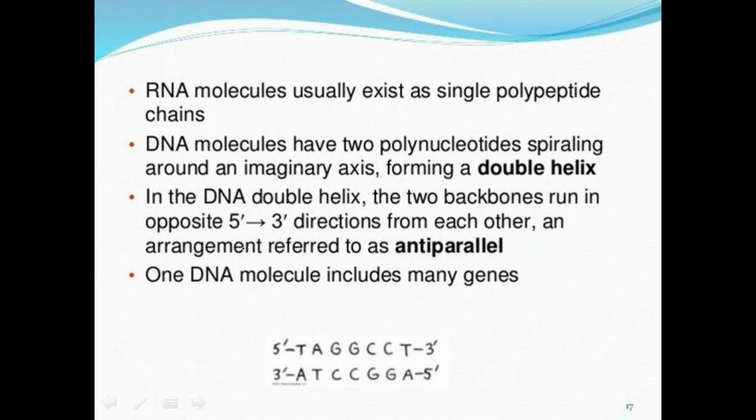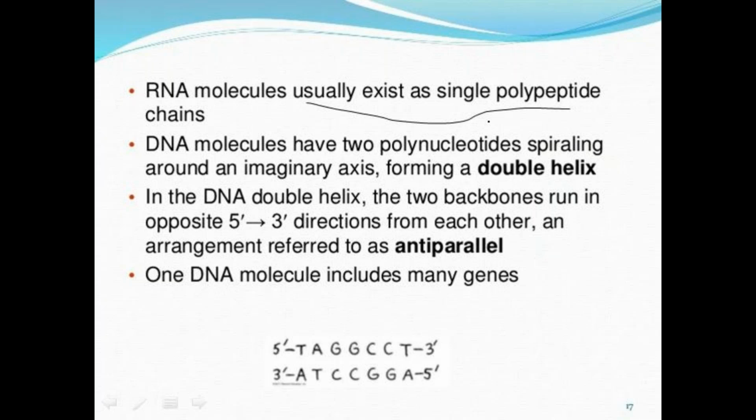Whereas RNA molecules normally exist as single polynucleotide chains. DNA molecules have two polynucleotides in anti-parallel direction, running around an imaginary axis and forming the double helical structure.